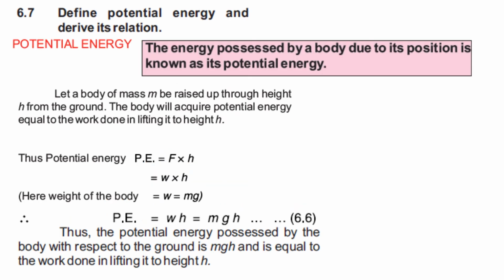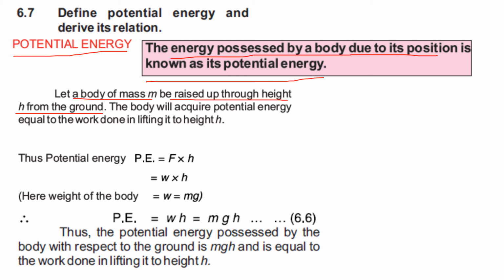Then 6.7: define potential energy and derive its relation. First of all, we have to give the definition of potential energy. That is, the energy possessed by a body due to its position is known as its potential energy. Then we have to give the explanation. Let a body of mass m be raised up through a height h from the ground.